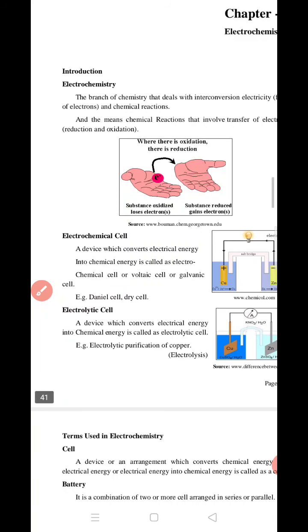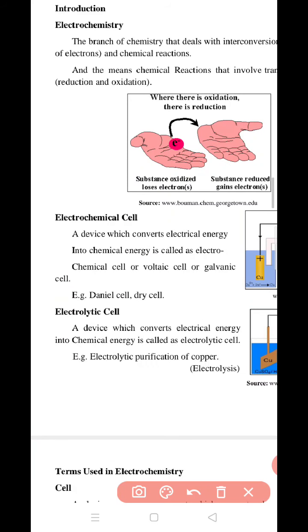Now come to another, the electrolytic cell. There are two types of cell, electrochemical cell and electrolytic cell. So what is an electrolytic cell? An electrolytic cell is a device which converts electrical energy into chemical energy.